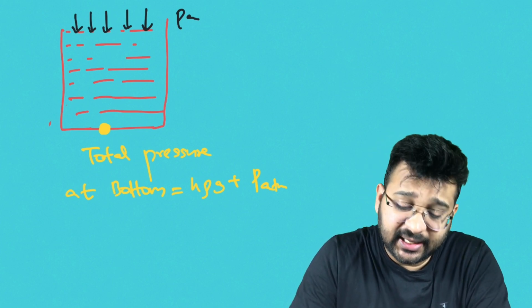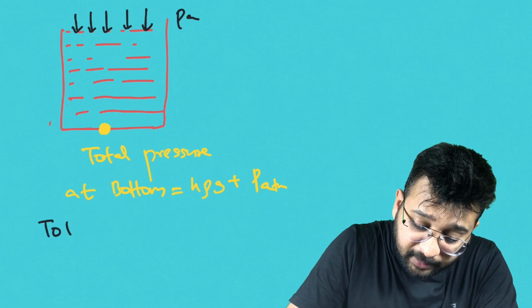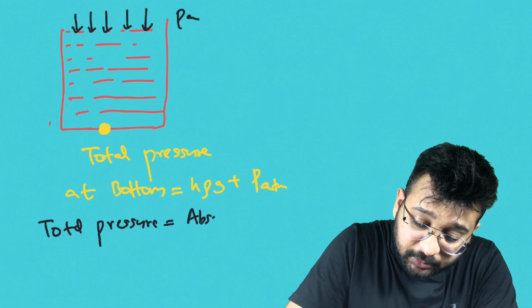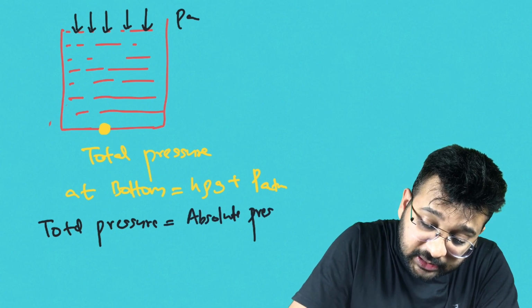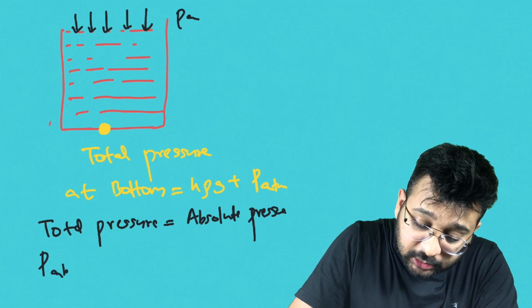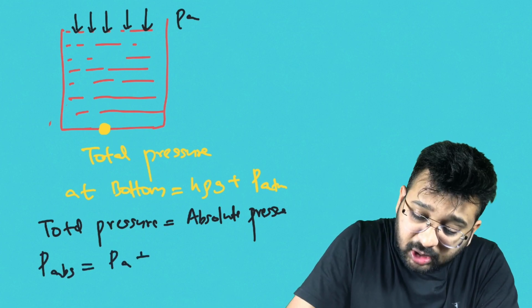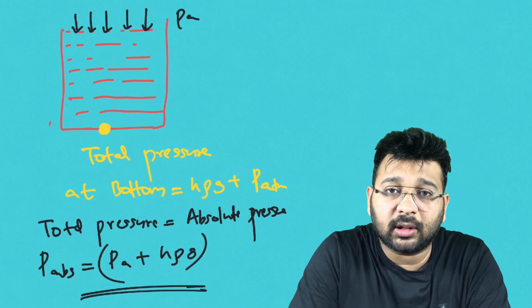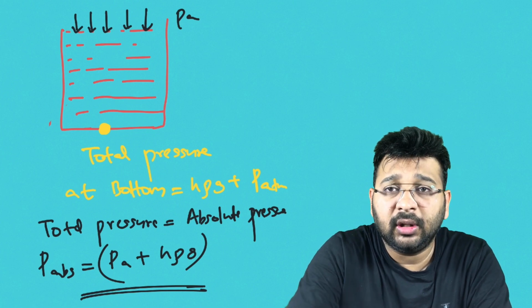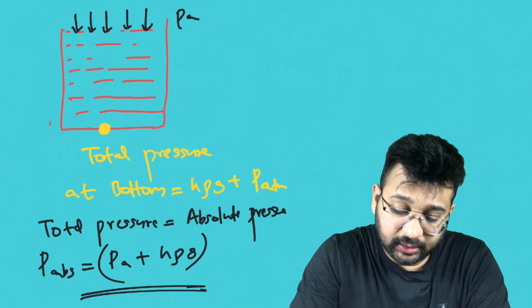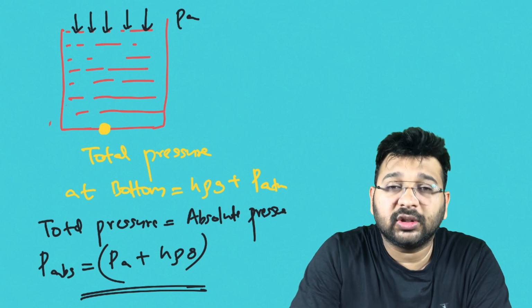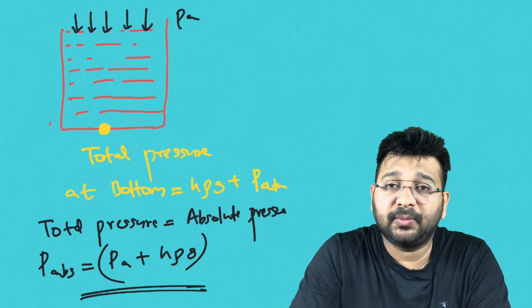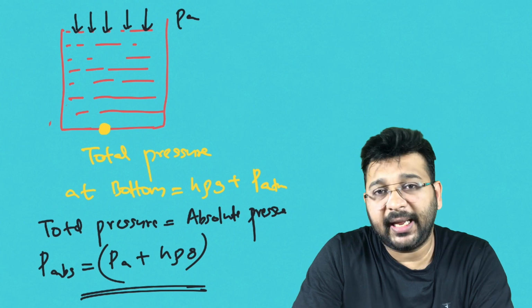So whenever the container is open, the total pressure at the bottom, total pressure, is known as absolute pressure. So absolute pressure is always atmospheric pressure plus h rho g. So don't forget this formula. When the container is open, we have to take atmospheric pressure also. When the container is closed, you need not take atmospheric pressure.